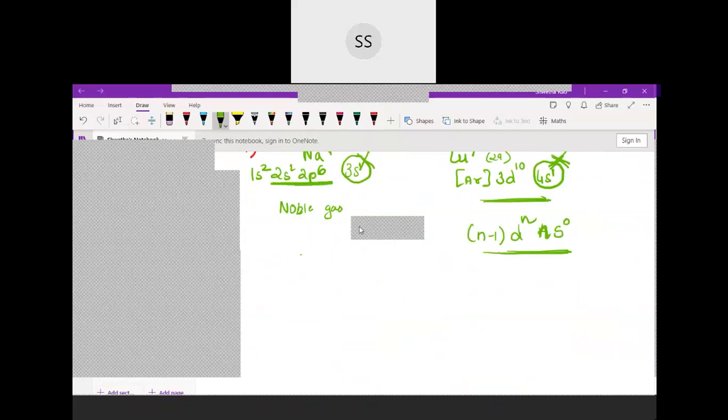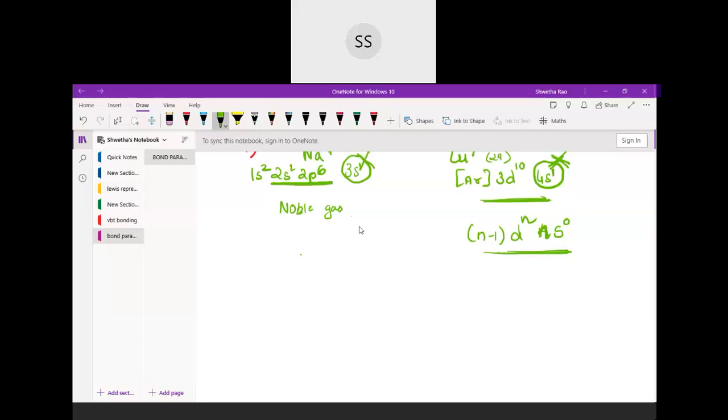So the fourth rule says: if you have two cations of the same size and same charge, the one which has the (n-1)d configuration, here 3d with 4s, where 4 is n and 3 is n minus 1, will have more polarizing power than the noble gas configuration.